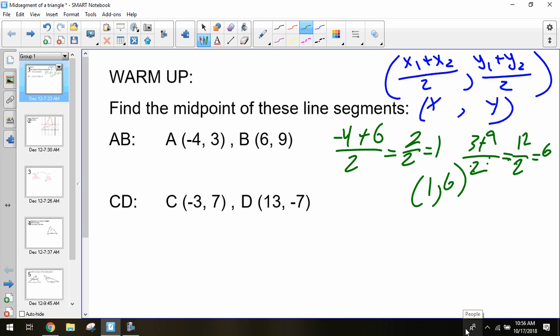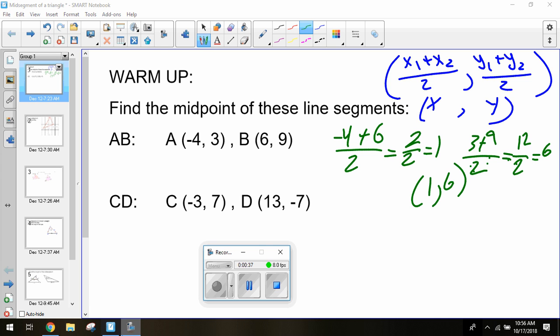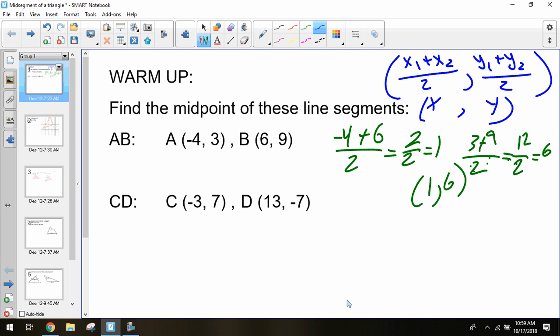If you haven't already finished, see if you can try and finish the midpoint of CD. See if you can get that one. All right, what did we find for the second midpoint for CD? (5, 0). So -3 plus 13 is 10, divided by 2 is 5. 7 plus -7 is 0, divided by 2 is 0. The (5, 0) is our second midpoint. We okay with this? Cool.